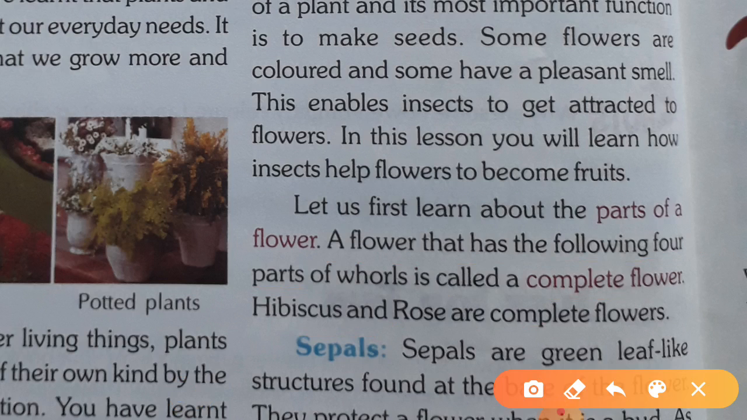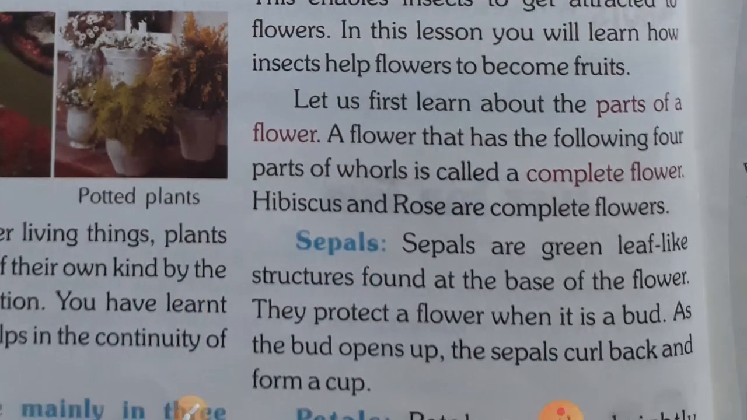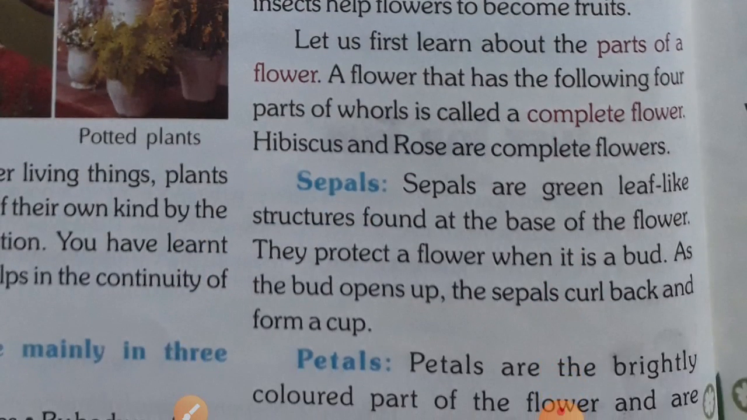Hibiscus गुड़हल, rose गुलाब. तो ये androecium, gynoecium, sepal, petal, all 4 whorls are present in hibiscus and rose. Now I will explain sepal. In my previous chapter, students, I have already explained it. Again, listen carefully. Sepals are green leaf-like structures found at the base of the flower. They protect a flower when it is a bud.